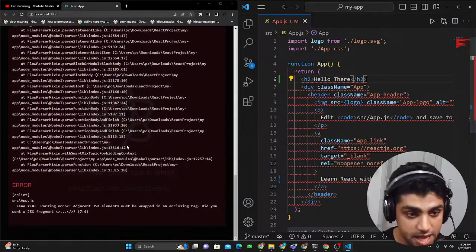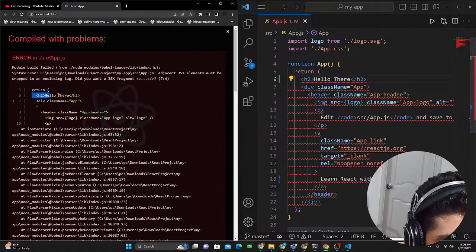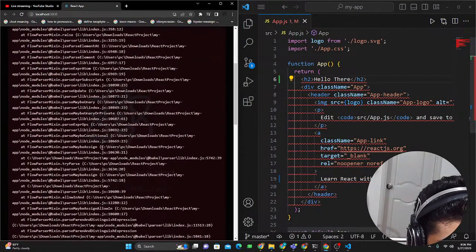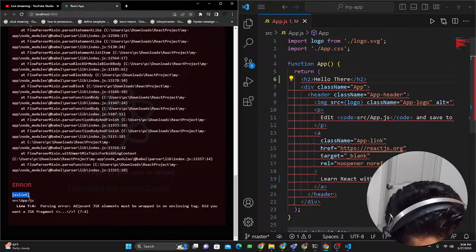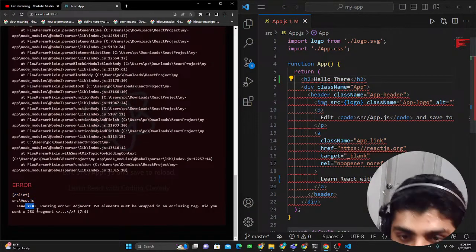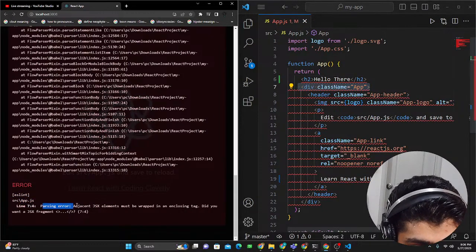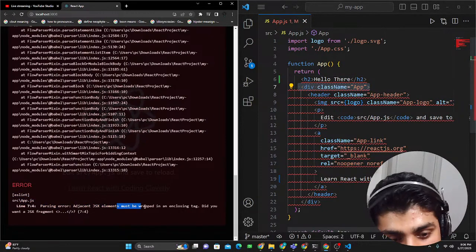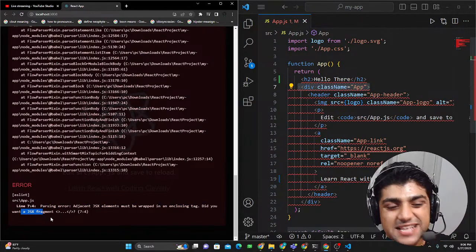Oh my God, there are so many errors. Actually, it says over here that there is some indication. If I go down here, you can see it says line number 7, and we're close there, line number 7. So we're here, parsing error: adjacent JSX elements must be wrapped in an enclosing tag. Did you want a JSX fragment?